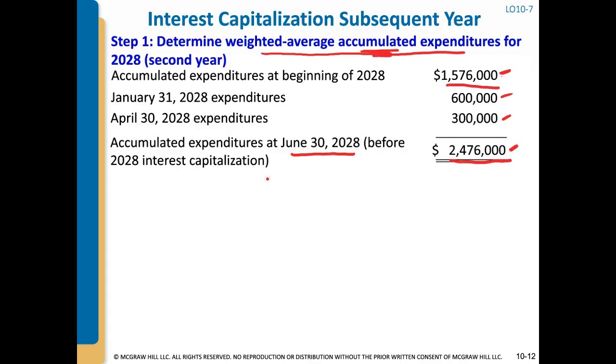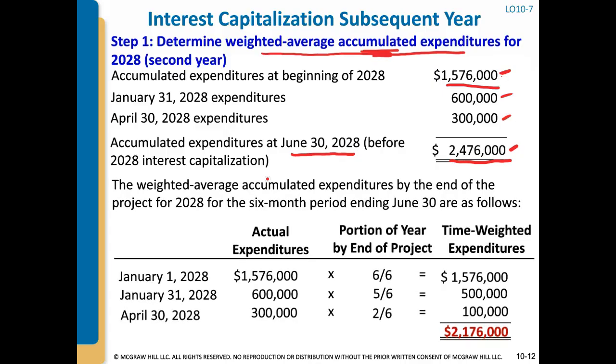However, these numbers have to be weighted as follows. The 1576 was outstanding for the full portion of the year until such time that the asset is complete. So remember, the asset was complete on June 30th, so we're only calculating this for the 6 months of the year. So the 1576 was outstanding for 6 out of 6 months. So that weight is the full amount, 1576.